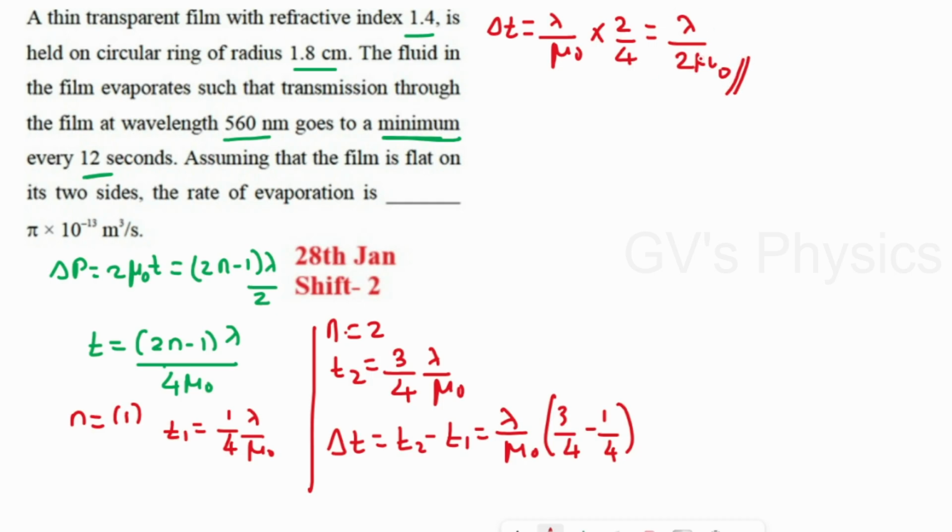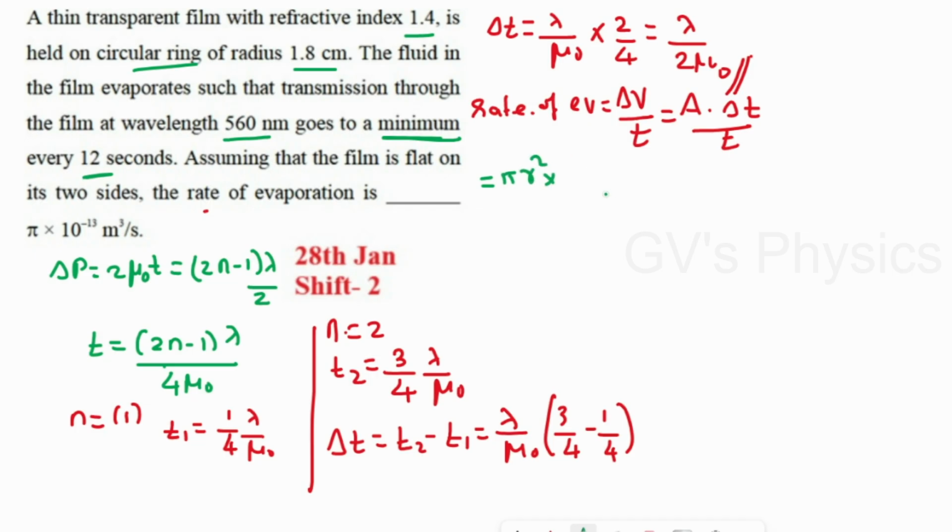This formula I used directly in the previous problem, and in this question I just derived it. If you want, you can keep this formula directly in your mind. That is the thickness of a thin film. Okay, so now we'll go for the question. They ask for the rate of evaporation. The rate of evaporation formula is change in volume by time t. Change in volume is area into thickness of a glass slab, del T, by t. Now we'll substitute the value in the place of area. Since it's a circular ring, we can take it as pi r square. So pi r square into change in thickness, that is lambda by 2 mu naught, and time t.